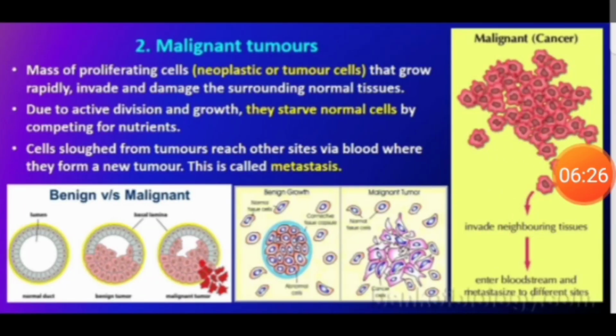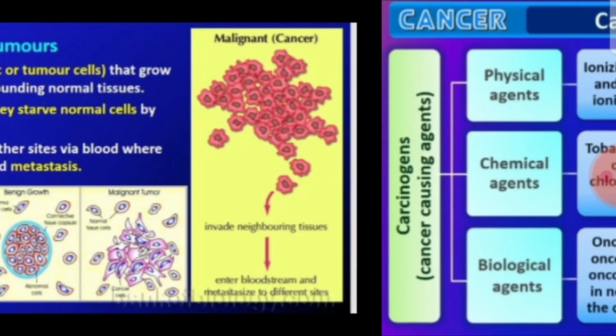But malignant tumor is also called neoplastic. Neoplastic cells or tumor cells are growing very rapidly and they are showing metastasis also. They are spreading to the healthy parts of our body also. That's why malignant tumor is very dangerous.